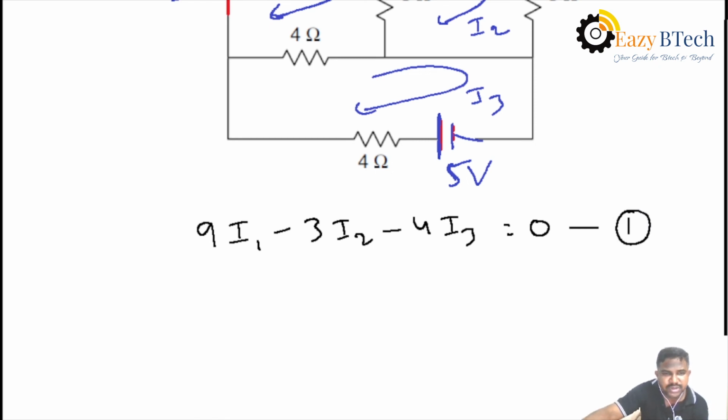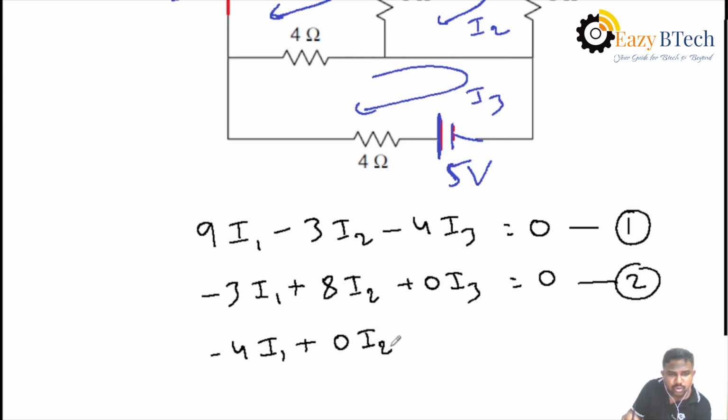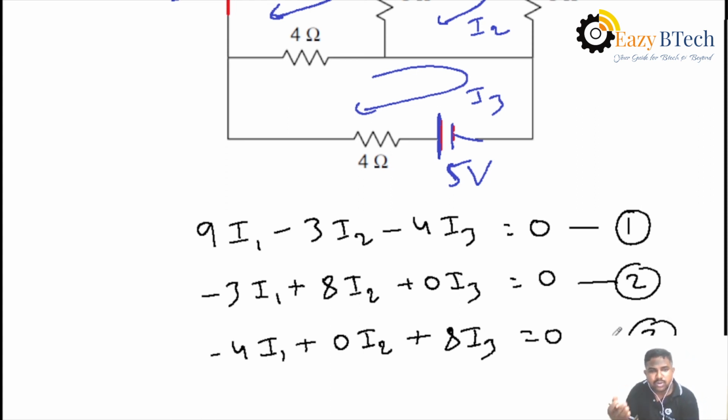Similarly, the second loop equation, 2 plus 3 plus 3, that is 8. There is no element between the second loop and third loop, that is 8I2 equal to 0, then 0 I3. And also here minus 4I1 for the third loop equation, and there is no loop current value I2. Then 4 plus 4, 8I3 equal to 0. This is the third equation.